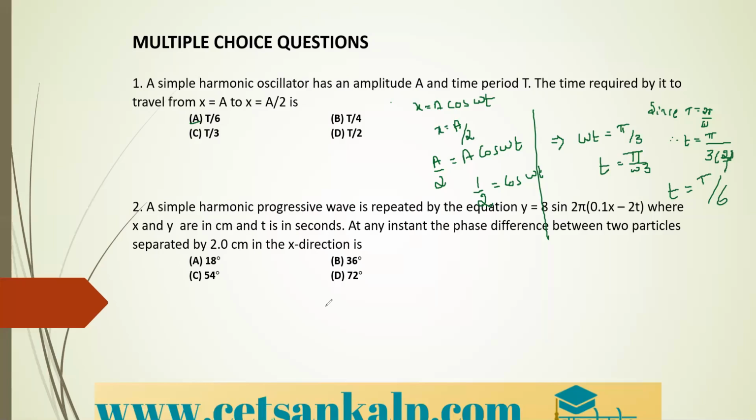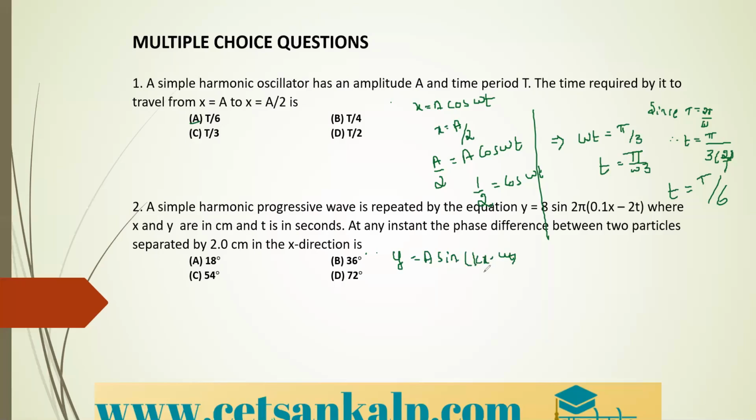So how are we going to simplify here? Again, we need to compare the given equation with the standard equation. So the standard equation is given by y is equal to A sin (kx minus omega t).